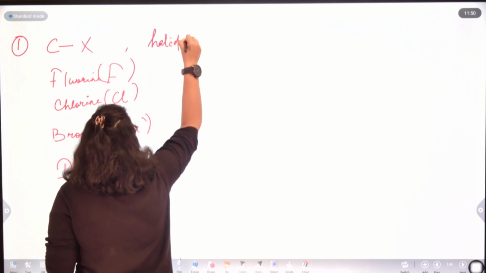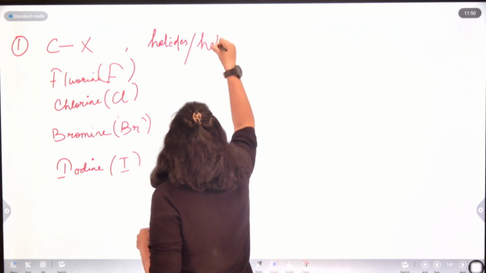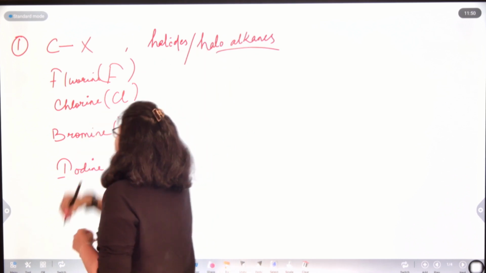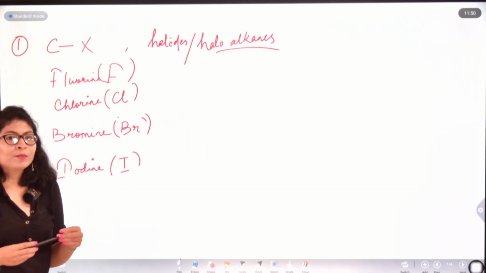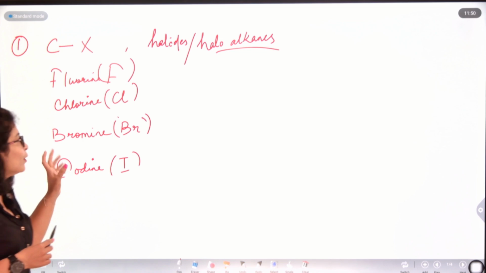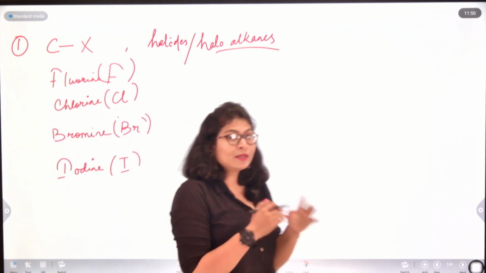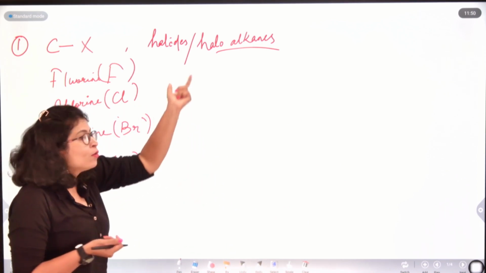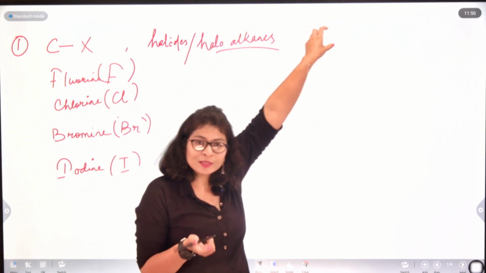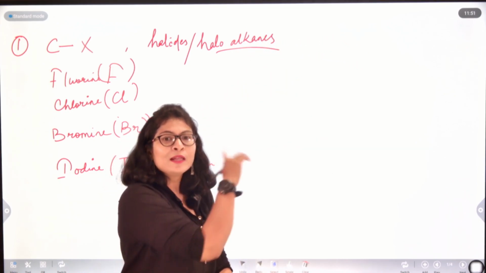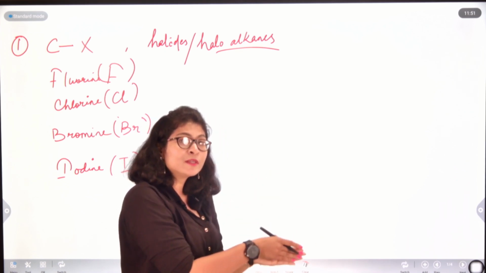Those organic compounds which have a halogen group with them are called halides or haloalkanes. The particular organic compounds having a halogen atom in them fall into the category of halides or haloalkanes. For their nomenclature, IUPAC has said how it is formed. Haloalkanes means an alkane was initially there. We removed one hydrogen from that particular alkane and placed a halogen group in that. That gives us the haloalkane.